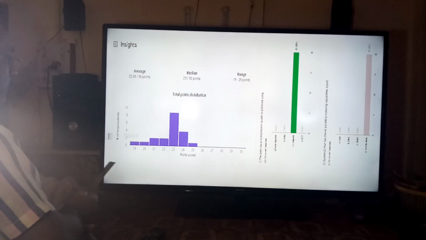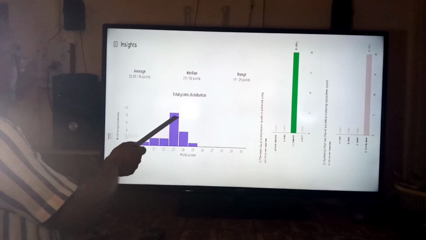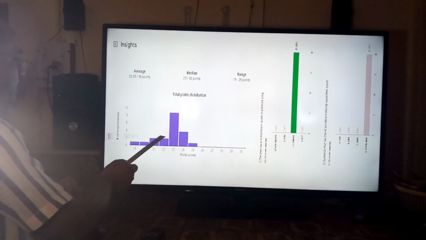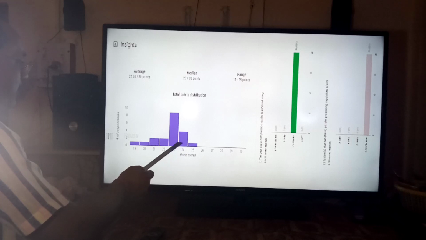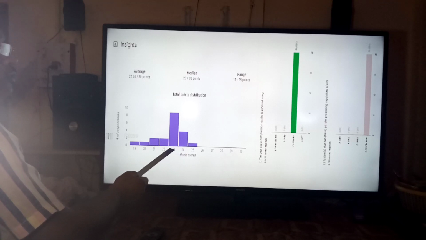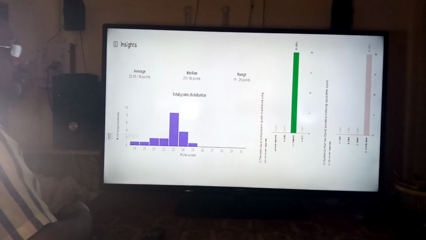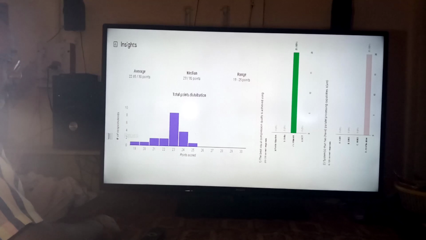Now, how many students got 23 marks? It is nearly 10, and for 24 marks, 4. These are the frequencies, or the number of students who have been awarded a particular value, within a range of 19 to 25.